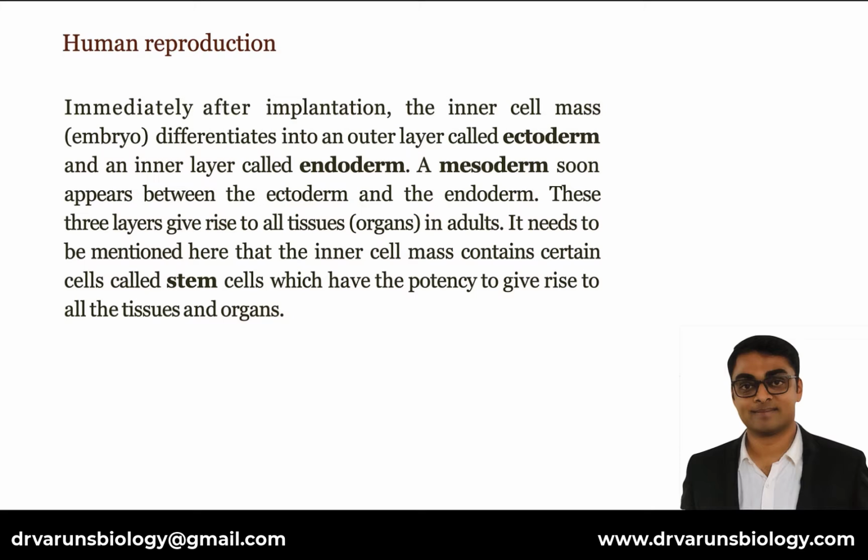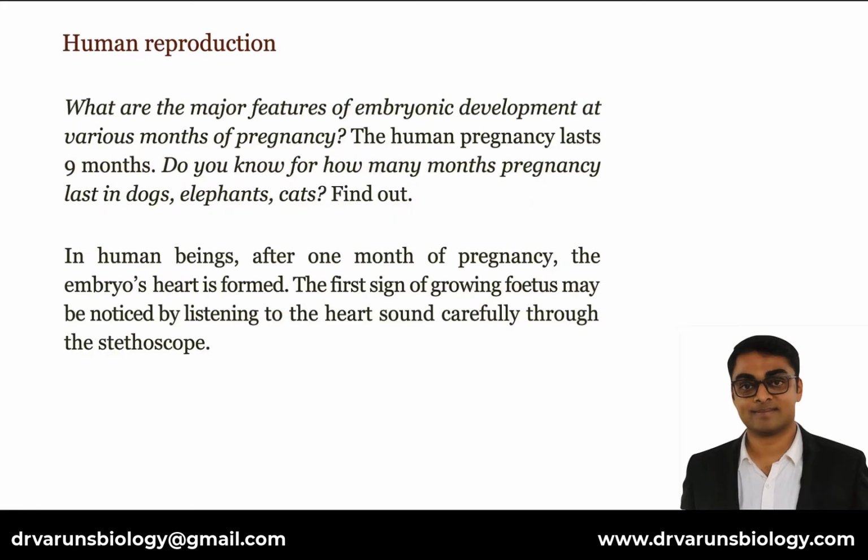Immediately after implantation, the inner cell mass of the embryo differentiates into an outer layer called ectoderm and an inner layer called endoderm. A mesoderm soon appears between the ectoderm and the endoderm. These three layers give rise to all tissues or organs in adults. It needs to be mentioned here that the inner cell mass contains certain cells called stem cells, which have the potency to give rise to all the tissues and organs.